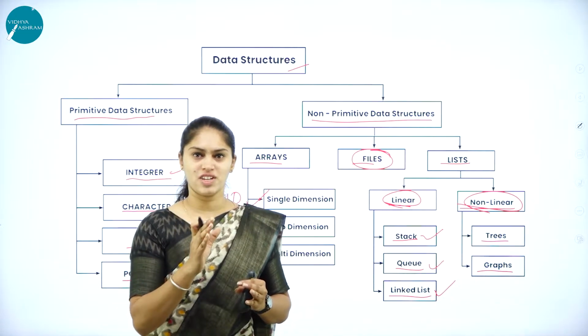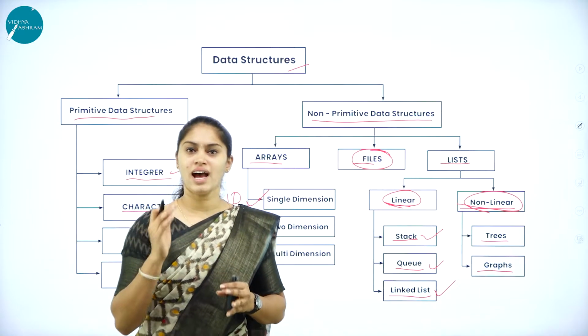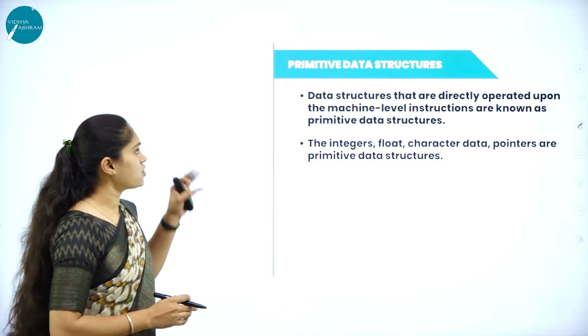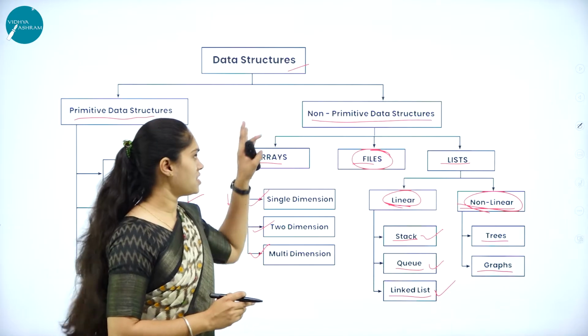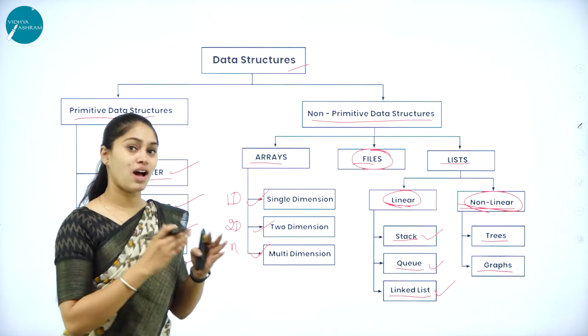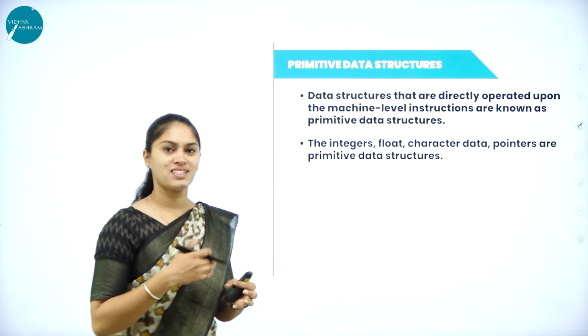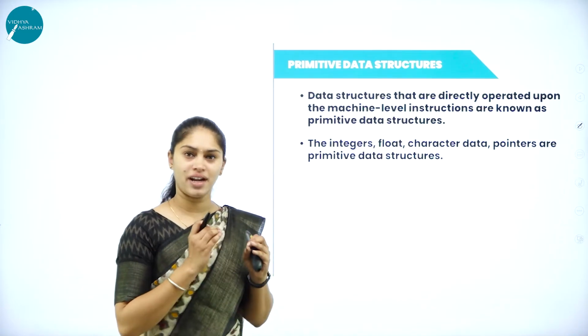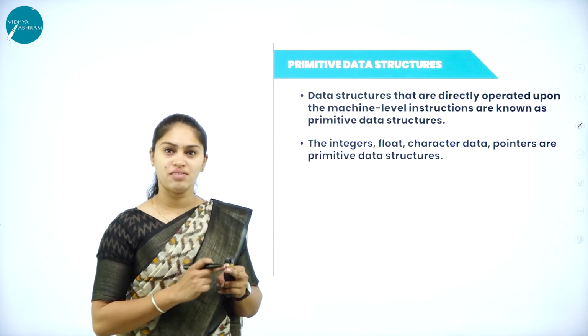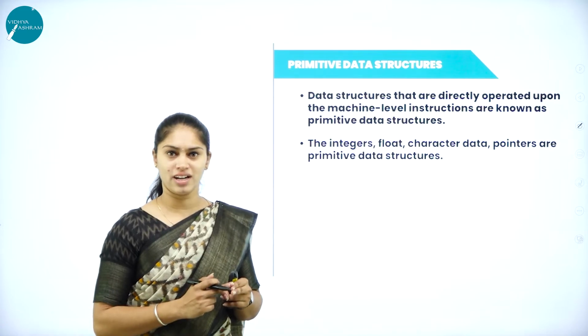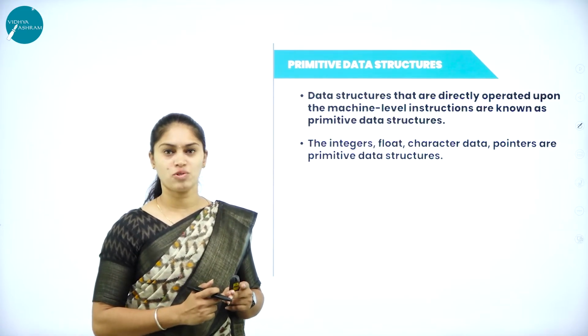Very, very important question for 1 mark, 3 mark and 5 mark question. So now we'll see the first type, that is primitive data structure. We know this is classified into 2 types, primitive and non-primitive. So now we'll see what is this primitive data structure. When it comes to the type of data structure, you have to understand the definition. So what is primitive data structure or what is non-primitive data structure?